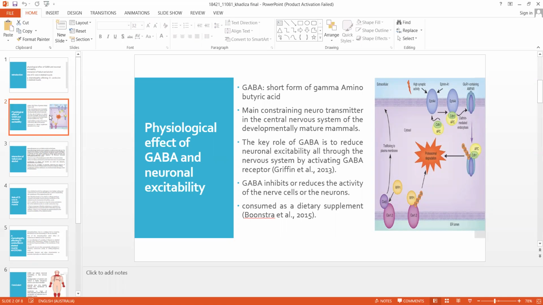So there are two types of GABA receptors in the central nervous system. GABA A receptors are called ionotropic receptors. The second one is the GABA B receptor. When the ionotropic receptors are activated on the postsynaptic membrane, this can cause opening of voltage-gated chloride channels, and chloride is a major extracellular anion. This makes the membrane potential negative and stops the firing of action potentials, so it decreases neuronal excitability.